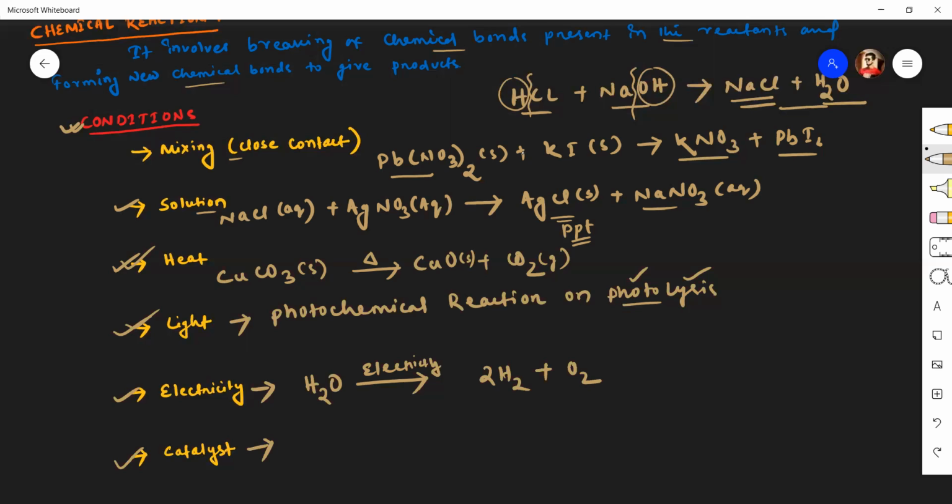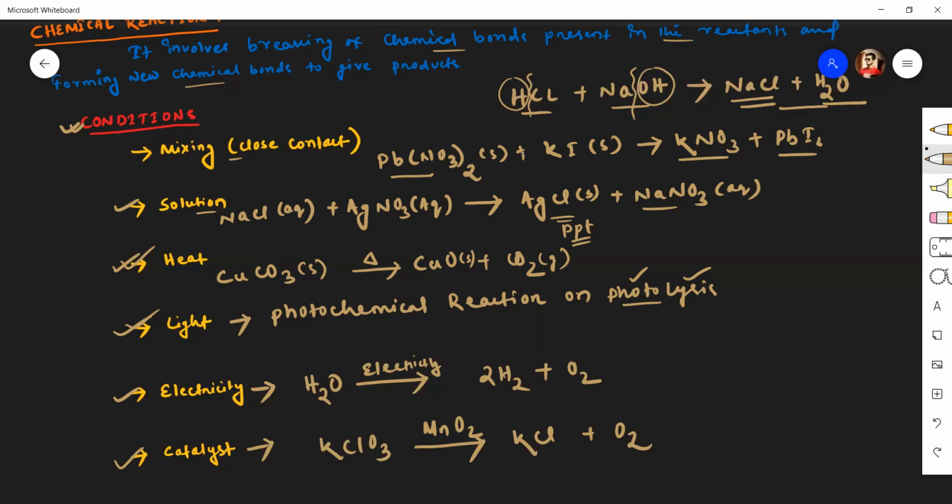For example, when potassium chlorate decomposes to potassium chloride and oxygen, manganese dioxide acts as a catalyst.